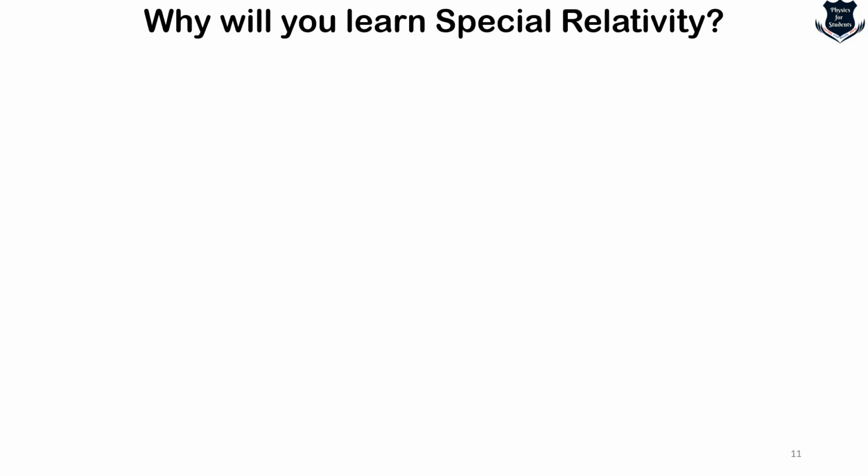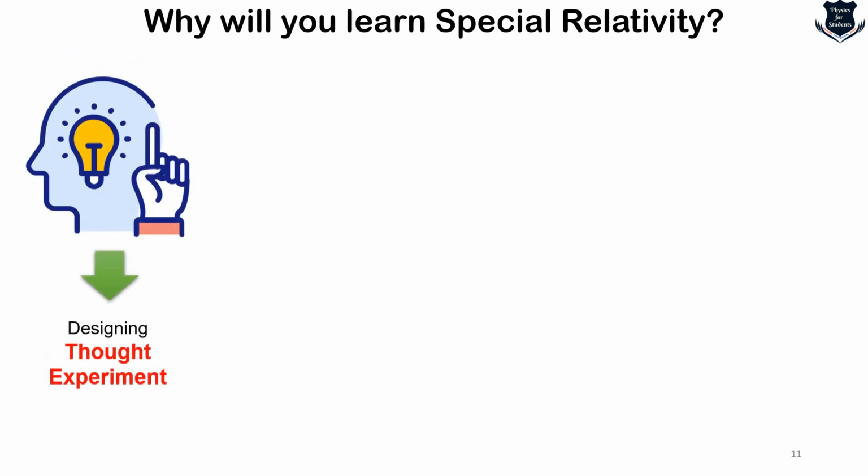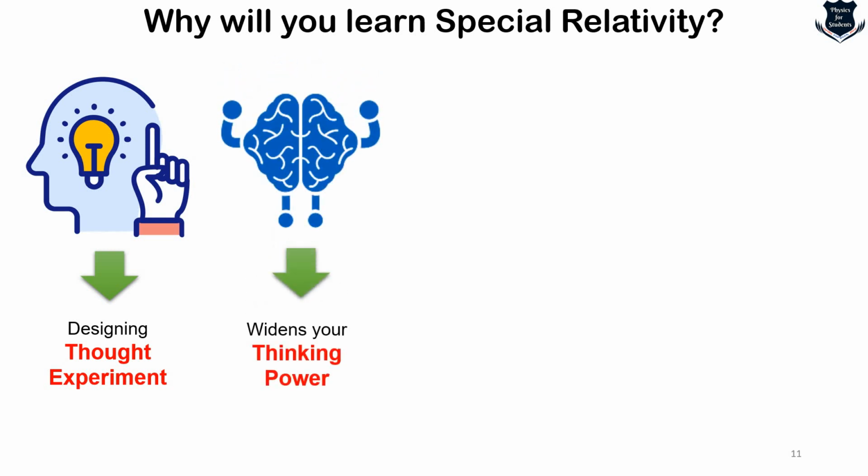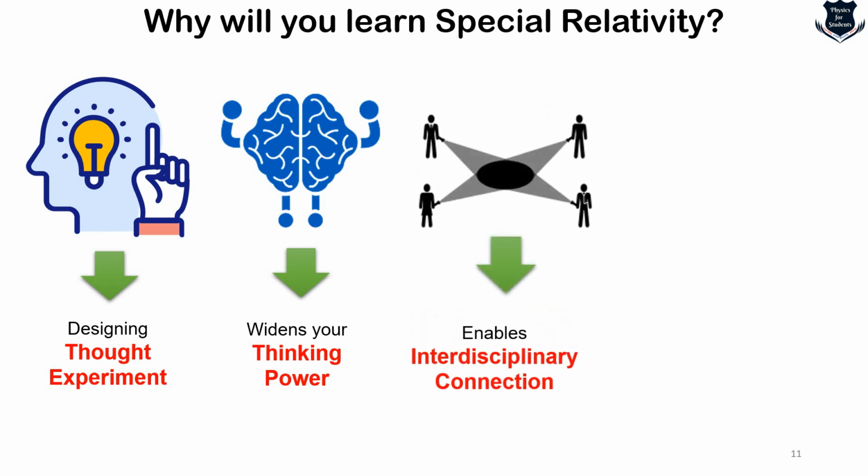Now, apart from that, there are certain things which nourish and fertilize your brain also. First of all, designing thought experiments, which Einstein did, which is called Gedanken. The reason is that you really cannot see things which are moving close to the speed of light. So you have to close your eyes, exercise your brain, widen your thinking power, conceiving something, maybe a ball, maybe an object, and maybe yourself moving close to the speed of light. What happens if it accelerates, if it decelerates, if it travels equal to the speed of light? So the special theory of relativity actually designs your thought experiment and widens your thinking power.